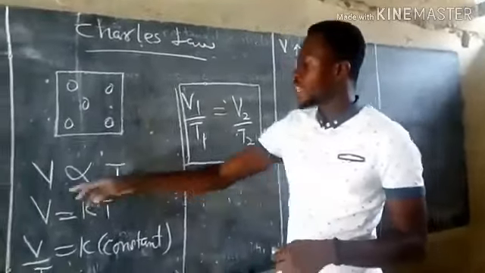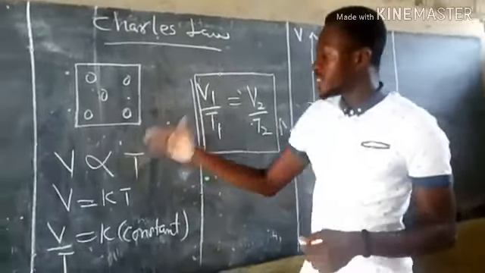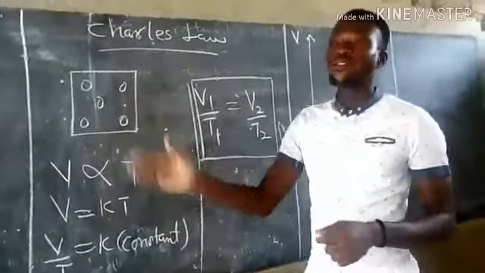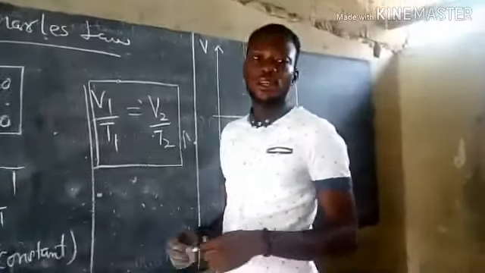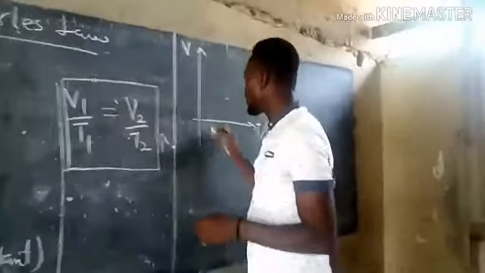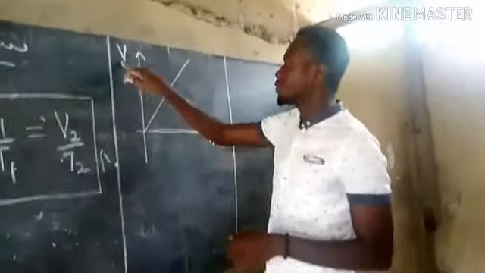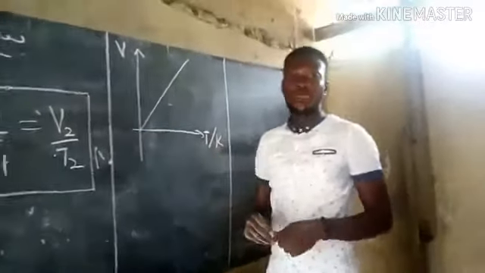So as volume increases, temperature will increase. In other words, when temperature decreases, the volume of the gas has to decrease. So there is a direct relationship. So this will give us the graphical representation as we plot volume against temperature.